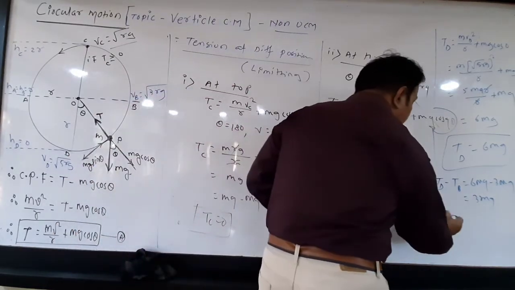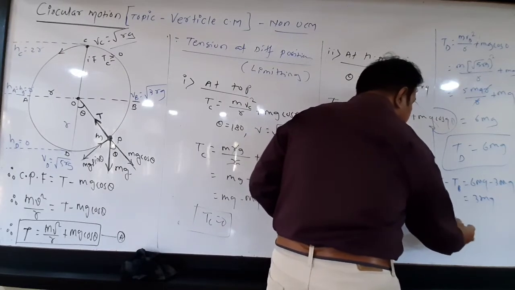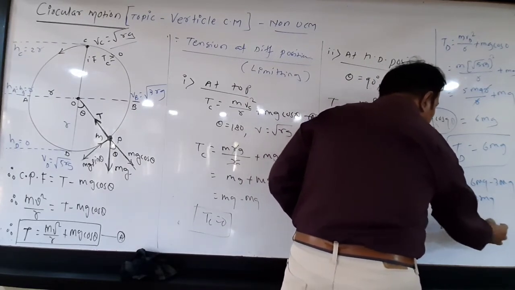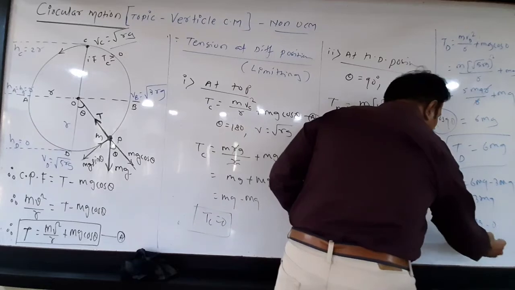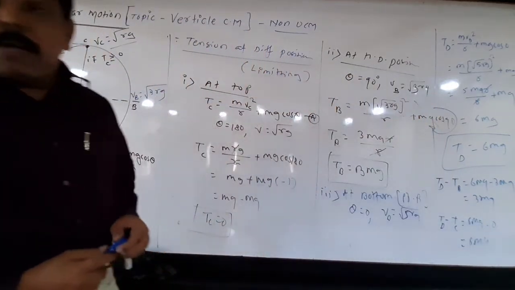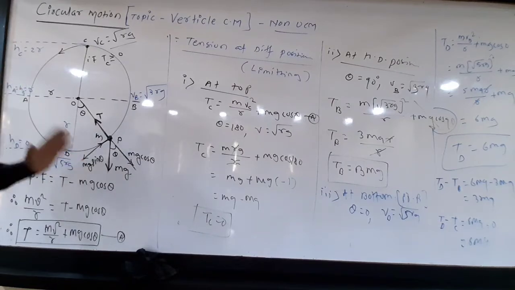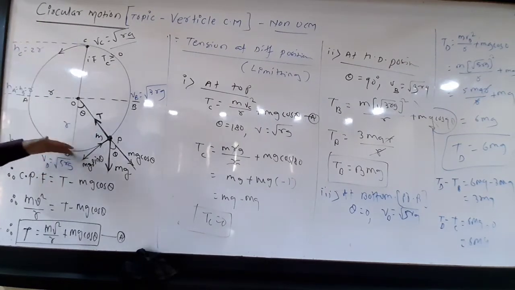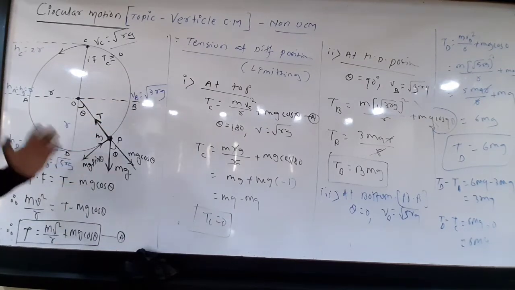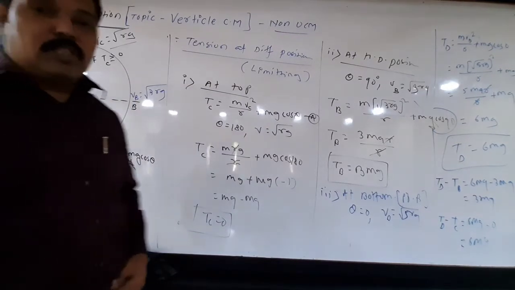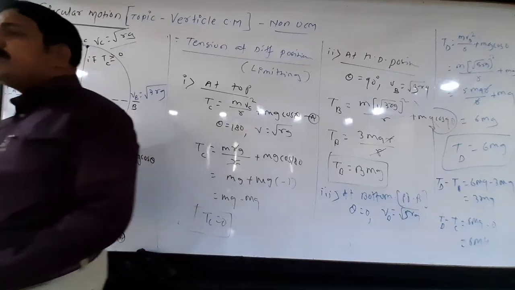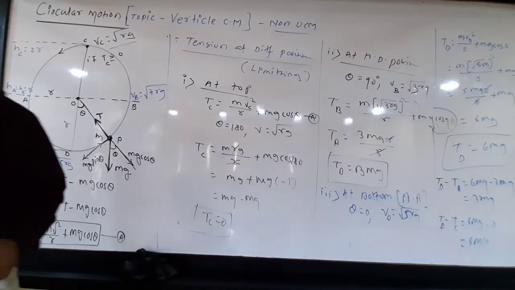Again, the difference between D and C is 6mg minus 0, that is always 6mg. Remember friends, here the tension in the string is not constant, but the difference in the tension between top and bottom is always 6mg. And the difference between the bottom and the horizontal is always 3mg. Have you got it? See here.